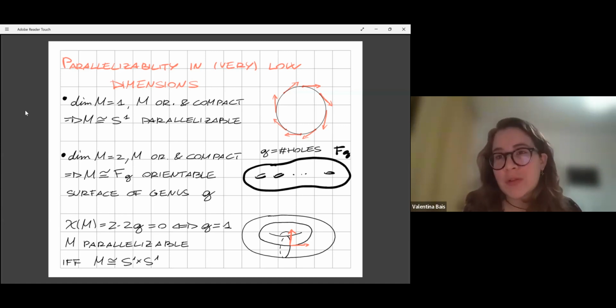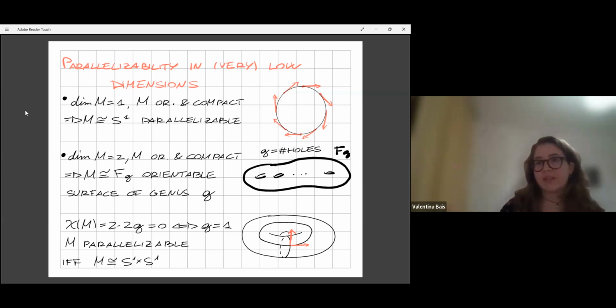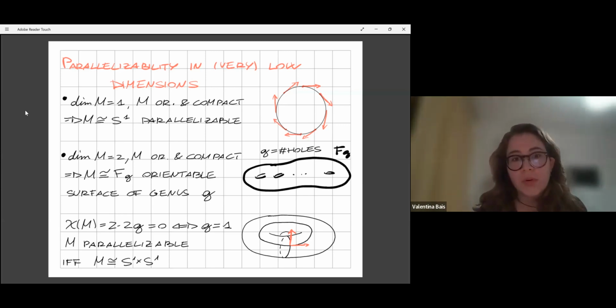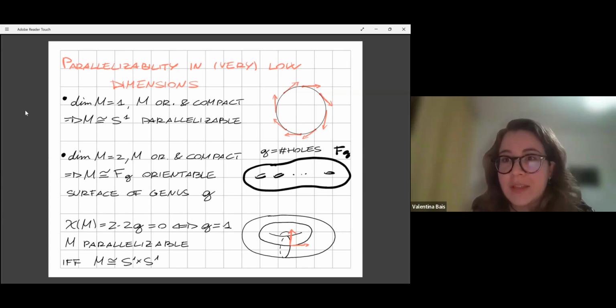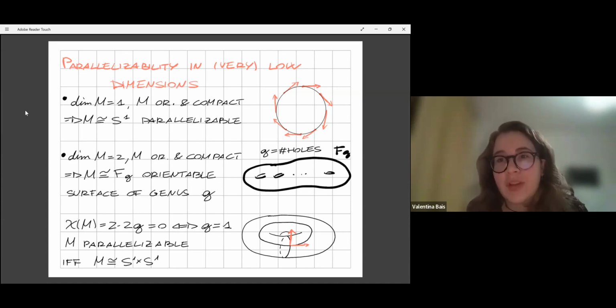And we know very well also how to compute the Euler characteristic of such surfaces. Indeed, if M is our surface, the Euler characteristic of M is exactly equal to 2 minus 2 times the genus of the surface, which I have denoted by G, which is trivial if and only if the genus is 1. So we have hope just to parallelize the two-dimensional torus, which indeed we can do just by taking the product of the parallelization of S1.